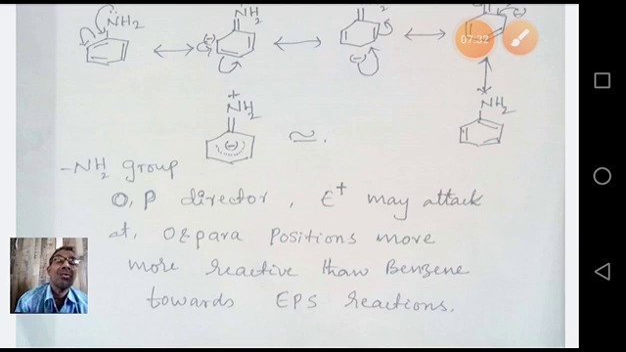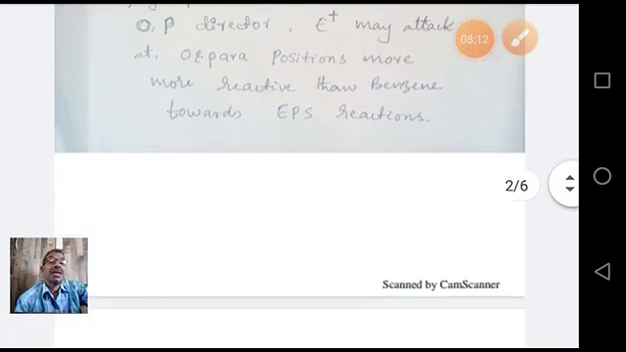Second thing is, whenever electrophilic substitution takes place in aniline, the electrophile generally attacks the ortho and para positions preferentially compared to the meta position, because the amino group is an ortho para director. When aniline is present, the amino group directs the incoming electrophile to the ortho and para positions in the benzene. That's why electrophilic substitution takes place more easily compared to benzene, and the electrophile attacks preferentially at ortho or para positions compared to meta. That's why we get a higher percentage of ortho para products. That's it. Coming to the next slide.